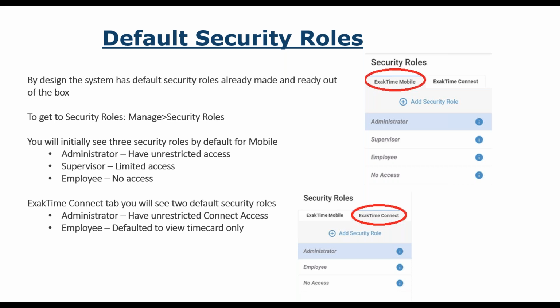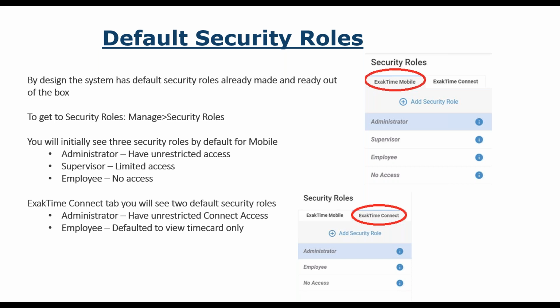Supervisor is obviously limited access, and you can give and take away certain accesses. And then the employee basically has no access, and we're just going to give them very basic access to the mobile app.